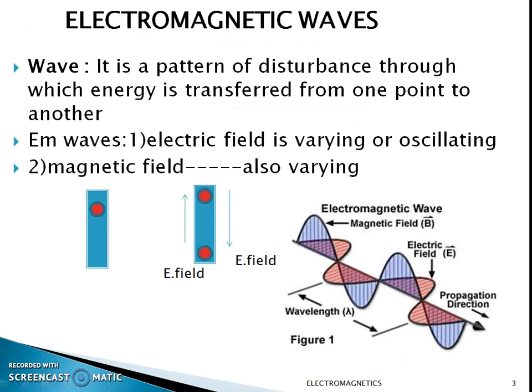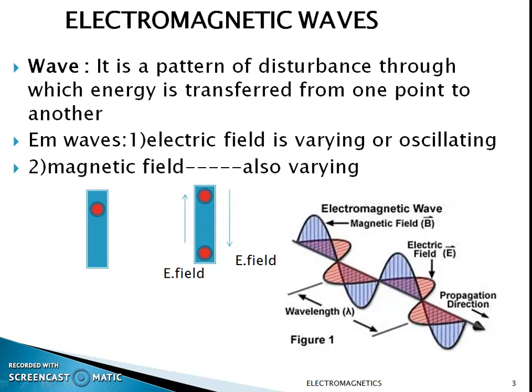So before going to the Poynting theorem, we have to study electromagnetic waves. The Scottish physicist James Clerk Maxwell is regarded as the founder of electromagnetic theory in its present form. The first application of Maxwell's equations is in relation to electromagnetic wave propagation.